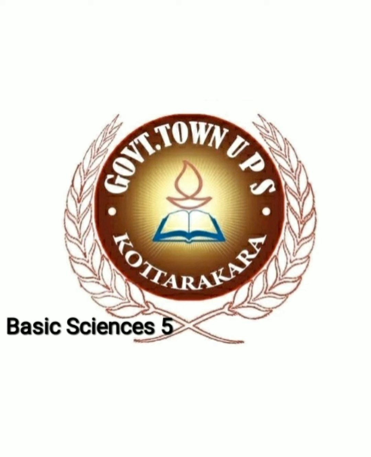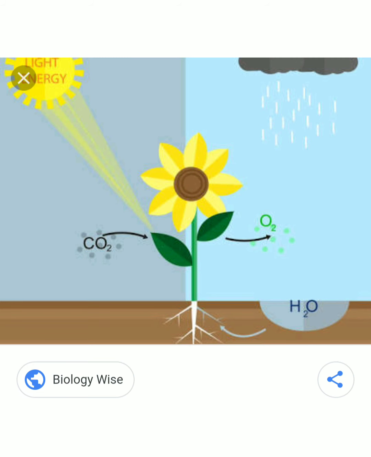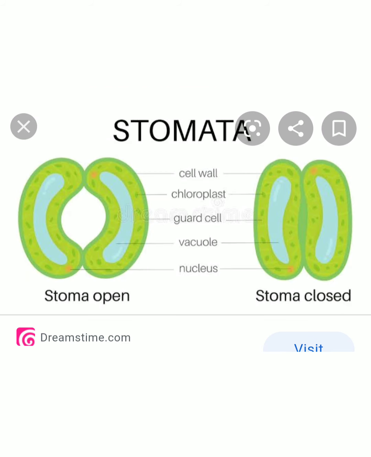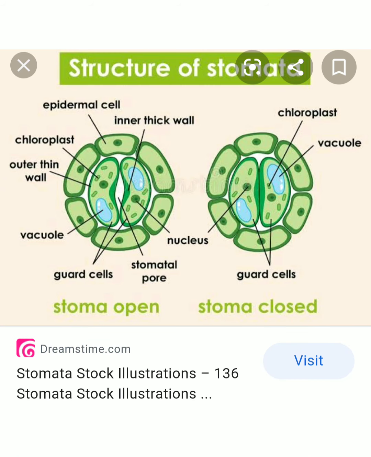In the previous classes, we have already studied about photosynthesis. What are the factors that are included in this process and how they reach the plant body? Isn't it? That is, carbon dioxide enters through the stomata found under the leaves, and water is absorbed through the roots. As a result of photosynthesis, glucose is formed and oxygen is also liberated through the same pores, that is stomata. These are the main points that we have studied in the previous classes.